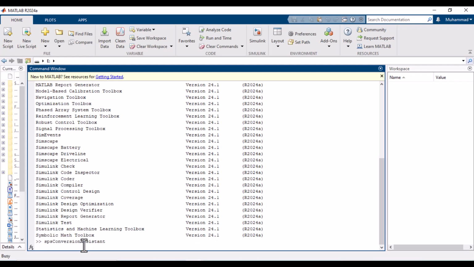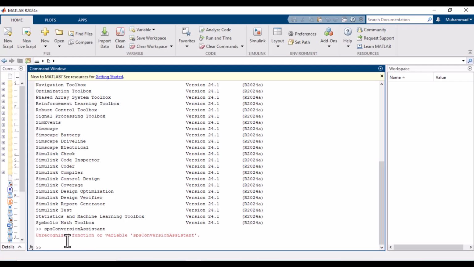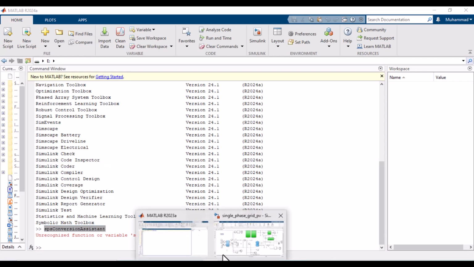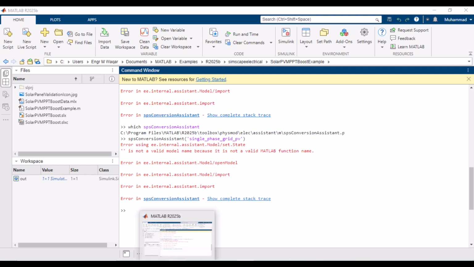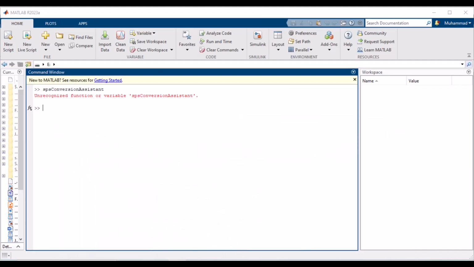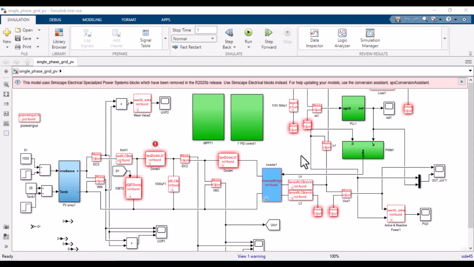Now let's see whether it's available in other MATLAB versions or not. I type SPS Conversion Assistant, press enter, and it shows unrecognized function or variable SPS Conversion Assistant. So it's not available in 2024a, and surely it will also not be available in 2023a. So I'm not sure why it's not working in 2025b. It should work in 2025b to automatically convert this model to a physical model.